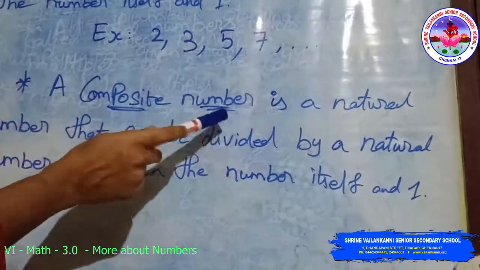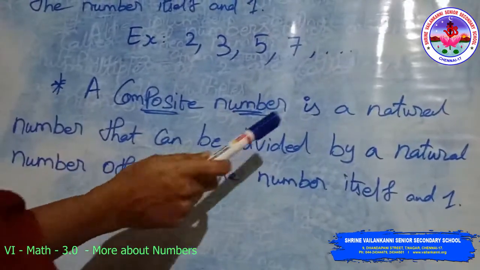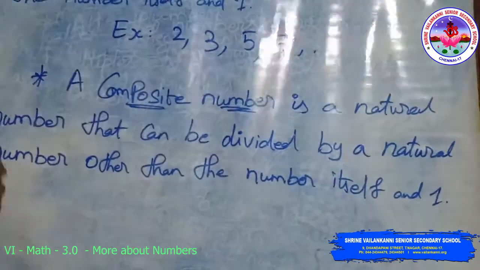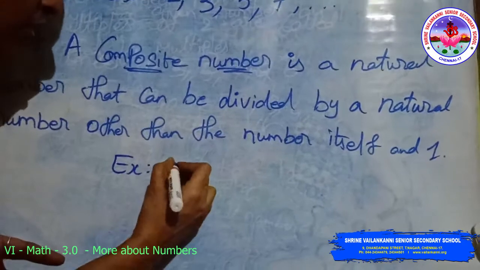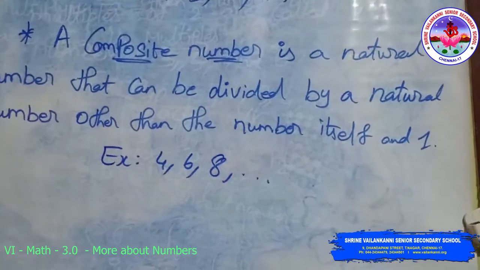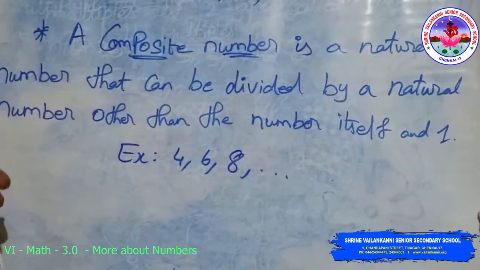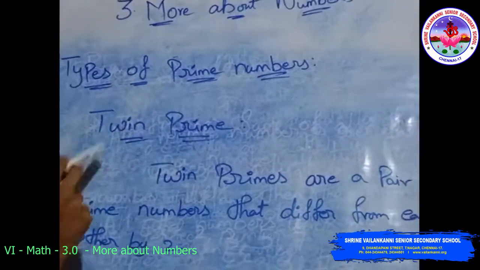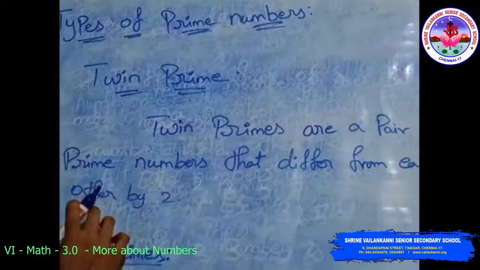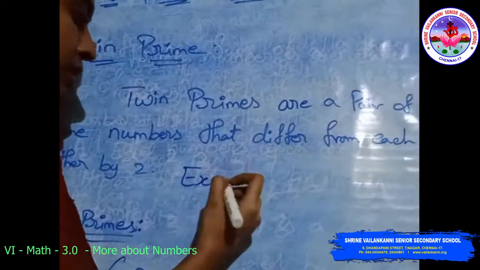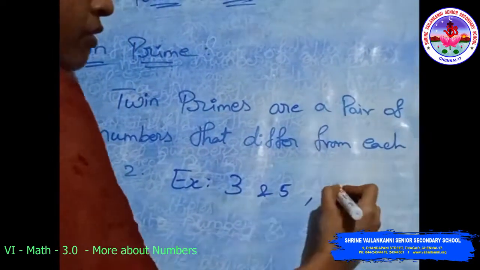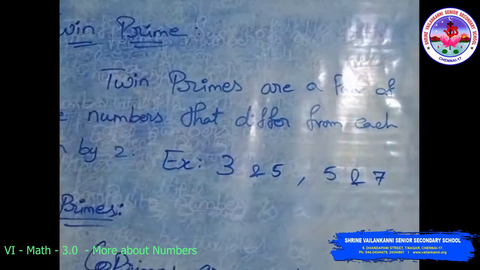Next, composite number. A composite number is a natural number that can be divided by a natural number other than the number itself and 1. For example, the composite numbers are 4, 6, 8 and so on. These are the composite numbers. Types of prime numbers. Twin primes. Twin primes are a pair of prime numbers that differ from each other by 2. For example, 3 and 5 are twin primes, 5 and 7 are twin primes.